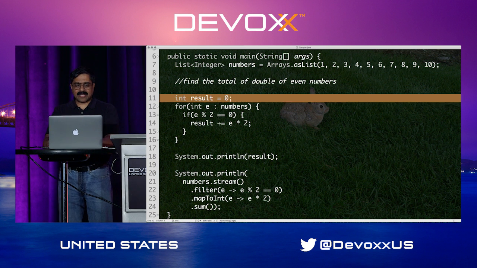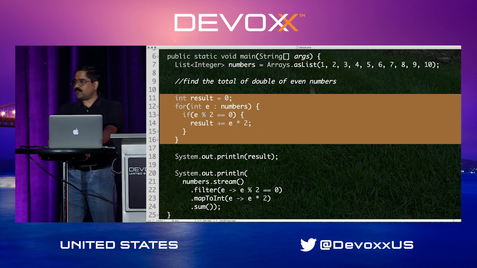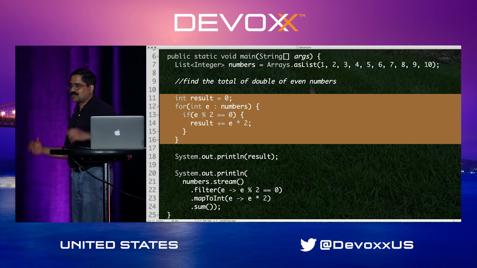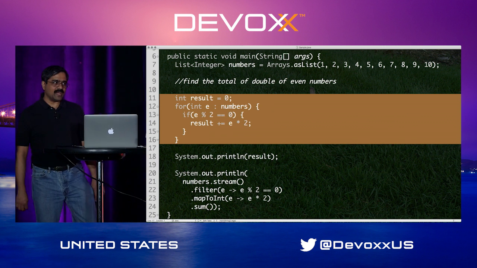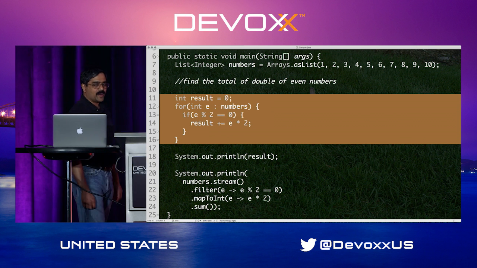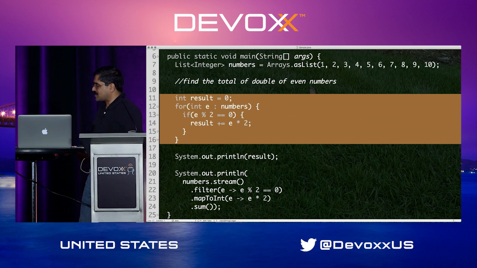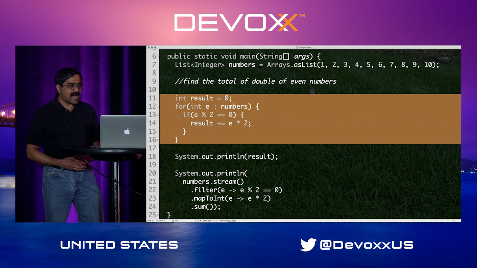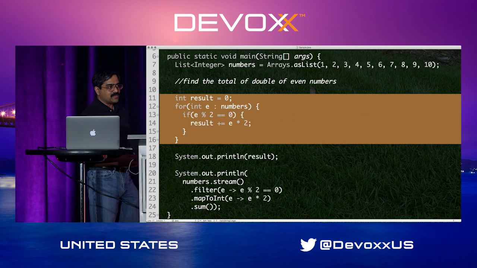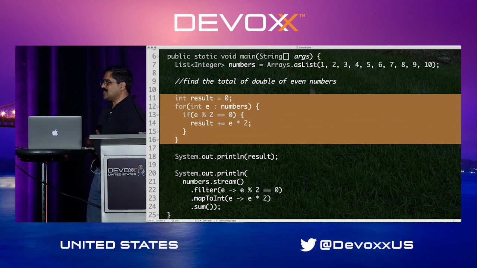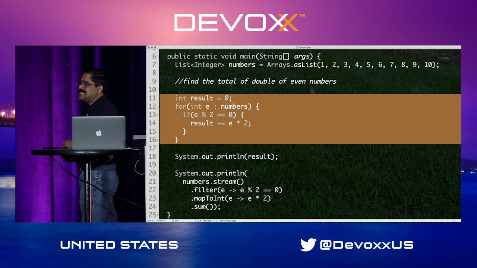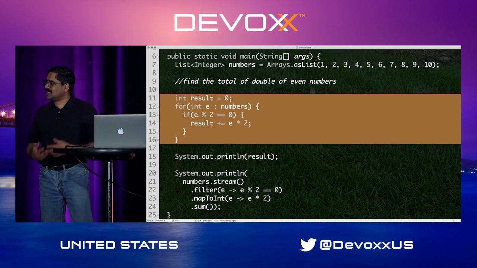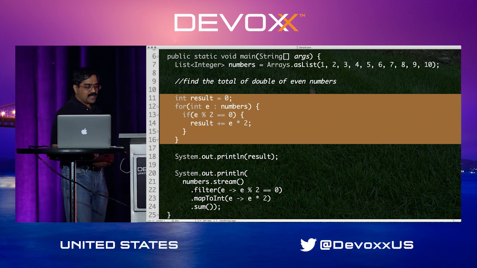This code is like talking to a toddler. The first time you talk to a toddler, it's very exciting. You're going to say, wow, this was awesome, talking to the toddler. Well, the next day you realize you have to say the same thing over and over. You're going to say, walk slowly, hold it with both hands, look where you're going, don't step on that cat on the way. And then you realize this is going to go on for the next 18 years. That's called parenting, isn't it? That's how it feels when you start writing code in the imperative style.